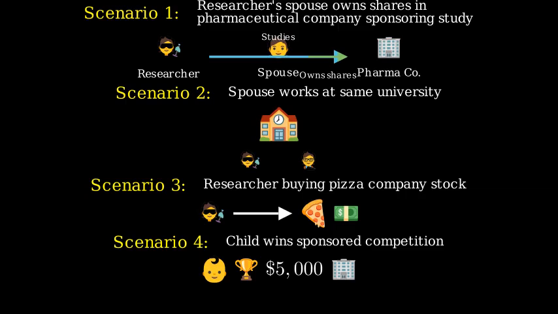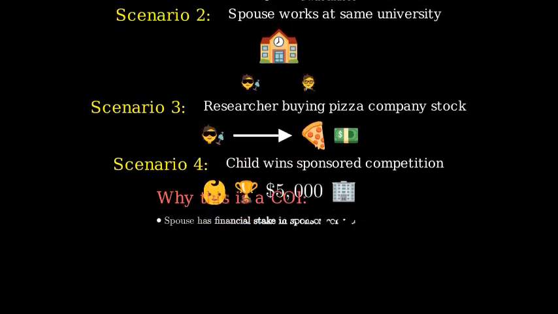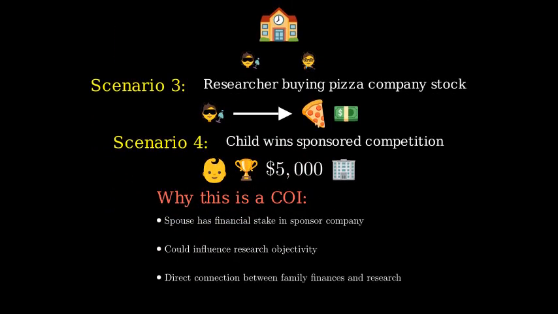Let's analyze which scenario represents a financial COI. The first scenario is the clear example of a financial conflict of interest. Here's why. The researcher's spouse has a financial interest in the company sponsoring the research. This could potentially influence the researcher's objectivity or the study's outcomes.